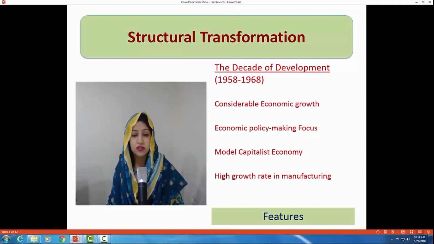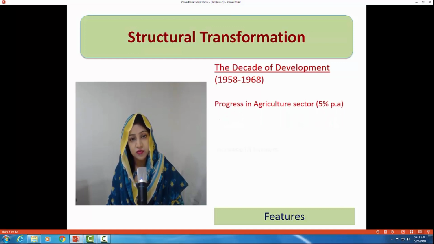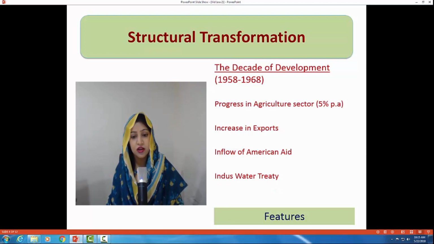Then there was progress in the agriculture sector. We had discussed in the last video that in the first 10 years of Pakistan economy, the agriculture sector was neglected. So that's why that showed a declining trend in the growth of the agriculture sector. But in this time period, the government had a focus on the agriculture sector as well. Increase in the exports due to protection of domestic industry. The manufacturing sector grew, and due to betterment in the agriculture sector, exports increased, and inflow of American aid.